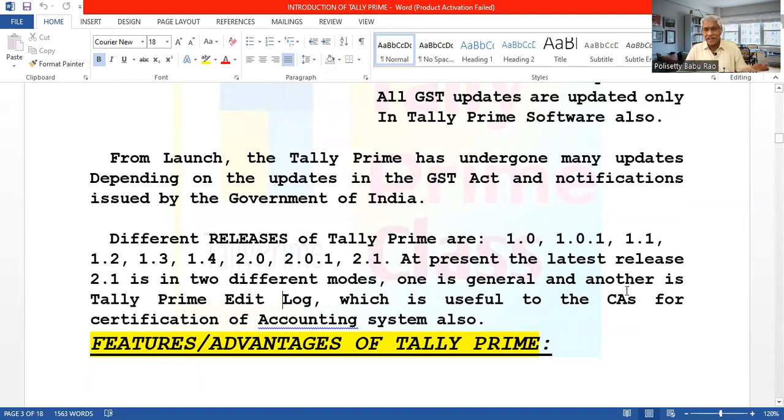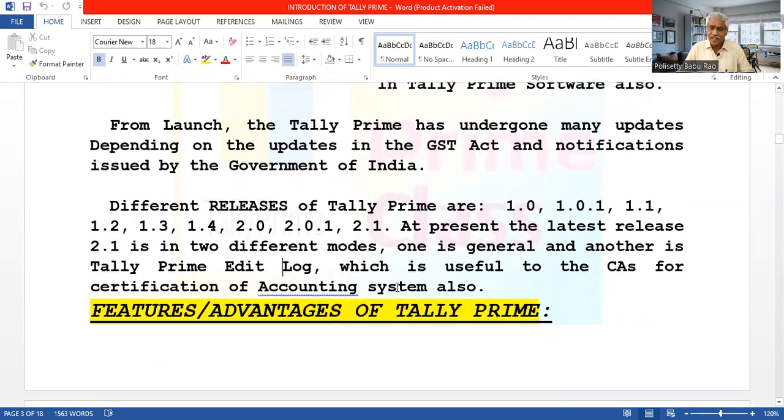So that will be recorded. So the CS can find any such alterations in the accounting system, so that they can certify the accounting system as true and fair. That is why Tally Prime Edit Log is released. One mode is useful for CS and one general mode is useful to all the taxpayers.